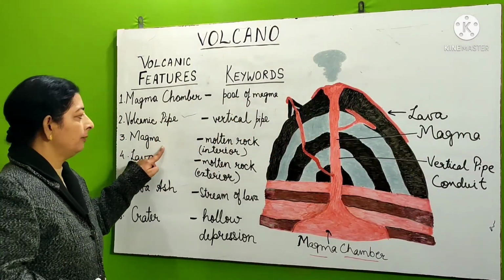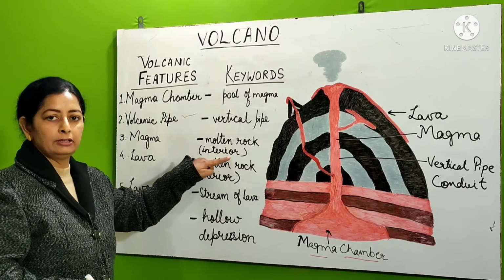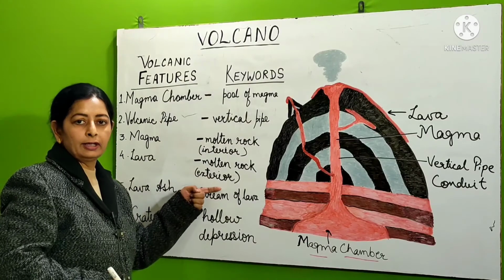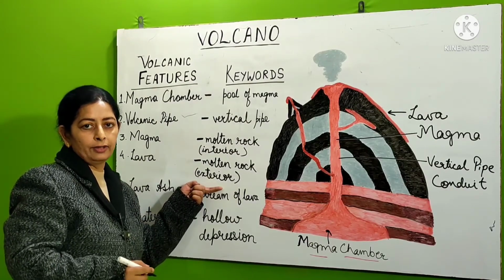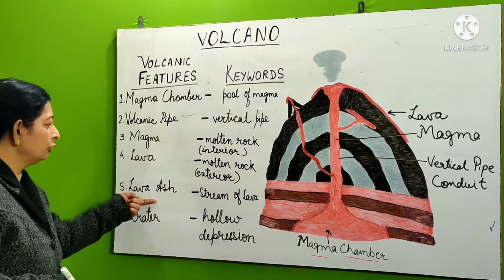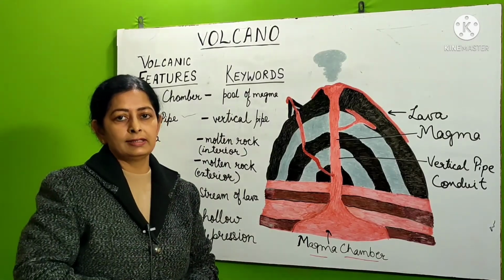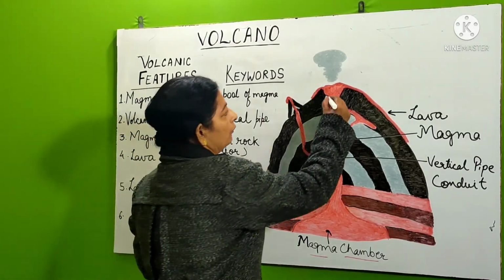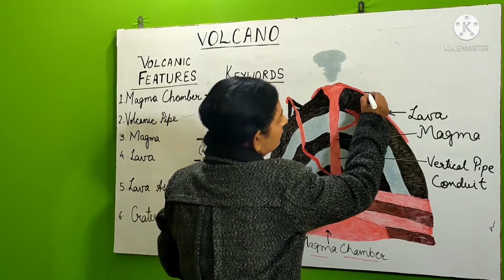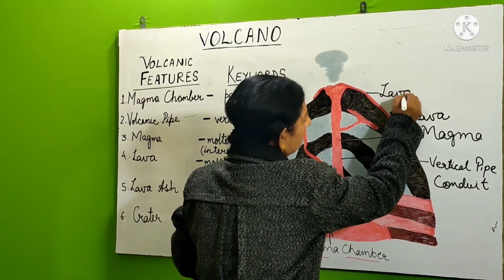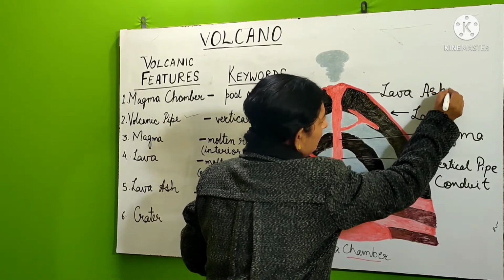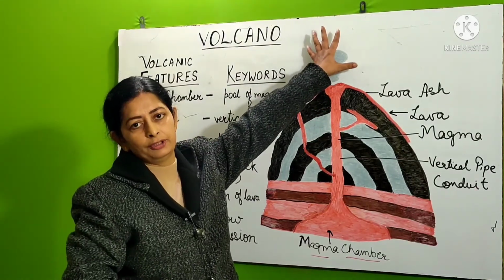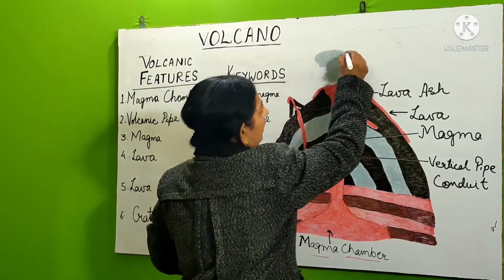So the key word to remember, magma, molten rock which is present in the interior, but lava is also molten matter, but it is present when it comes out in the exterior of the earth crust, so it is called as lava. The fourth one is lava ash. Now what is this lava ash? Lava ash is stream of lava that flows out from a volcanic vent. So this is called as lava ash. Means dust particles also. Now lava ash is also present in the cloud which comes out. The cloud, this is the cloud.